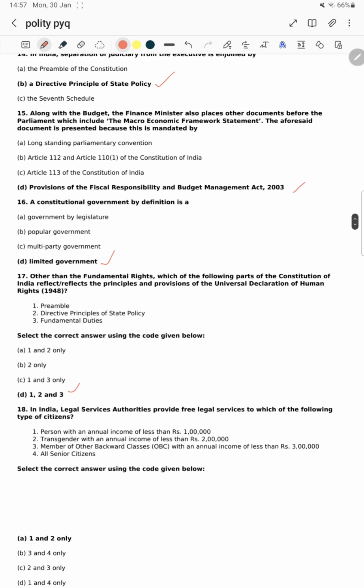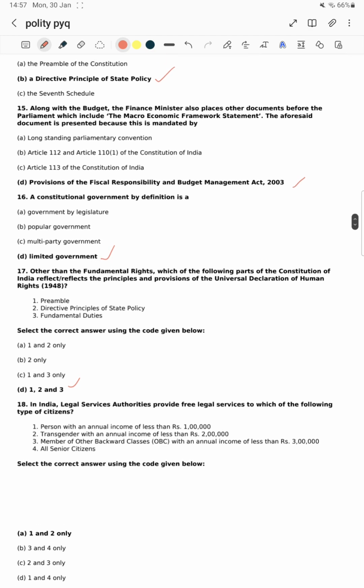In India, the Legal Services Authority provides free legal services to which of the following types of citizens? Free legal services authority. Okay. Free legal services. Which of the types of citizens?